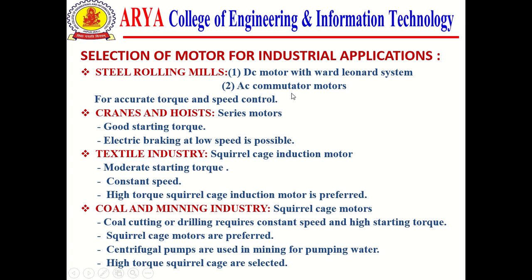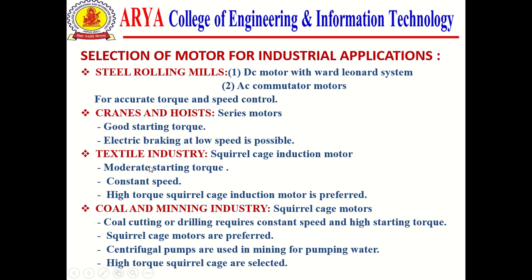And second, AC commutator motors. For accurate torque and speed control in any industrial application, we need to know the torque and speed profiles. So this will help. And second, if you have a crane and hoist system application, then we use DC series motors, because this motor has good starting torque and electrical braking at low speed is possible.